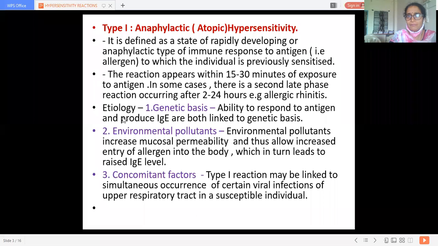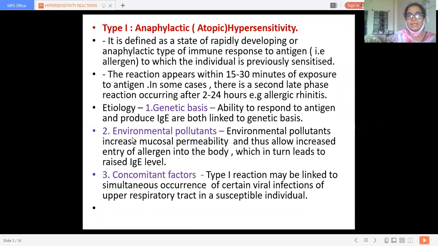Etiology of type 1 or anaphylactic hypersensitivity: it has a genetic basis. The ability to respond to an antigen and produce IgE antibody are both linked to genetic basis. If parents have an allergy to some particular thing, this may carry forward to the next generation, and the offspring also show similar hypersensitivity reactions. So we call it genetic predisposition.